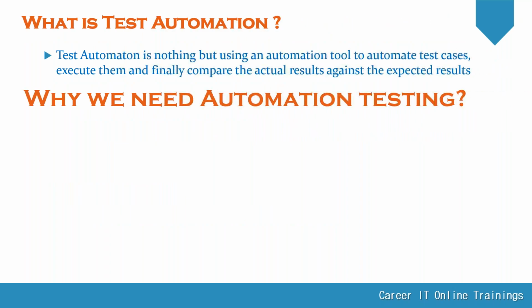What is test automation? Why we need automation testing? Same thing. Test automation is nothing but using an automation tool. An automation tool is, again, a group of software. We are just using a group of software to test another software. That is called automation in this scenario.